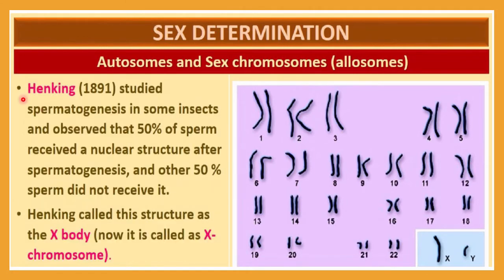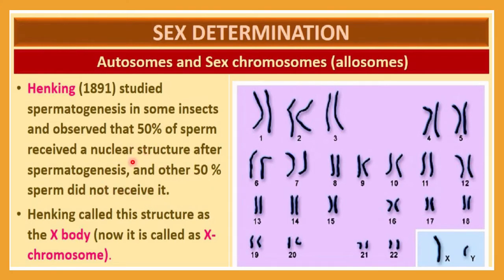This was studied by Henking, a scientist who in 1891 studied spermatogenesis in some insects. We are talking here about all types of organisms. Henking observed that 50% of sperm received a nuclear structure after spermatogenesis, and the other 50% of sperm did not receive it.